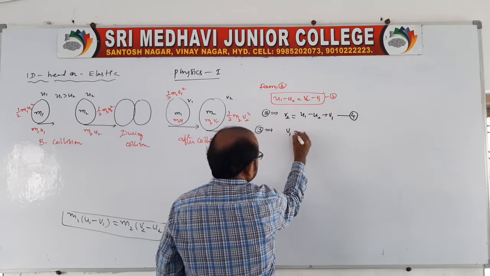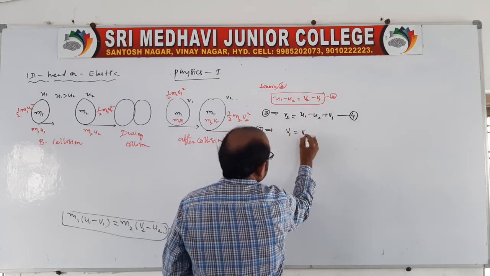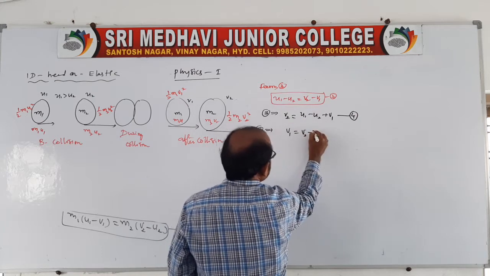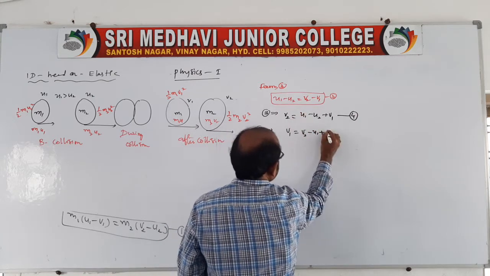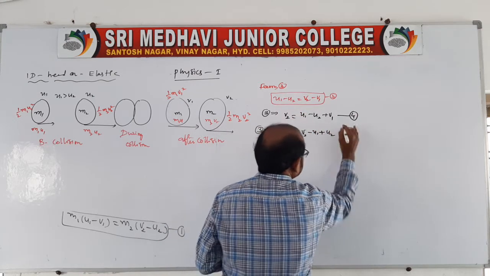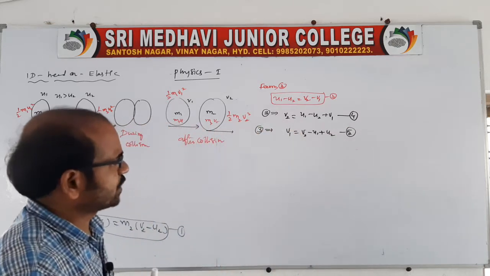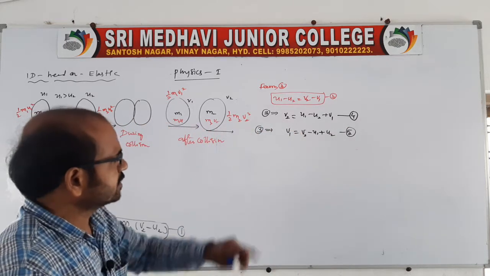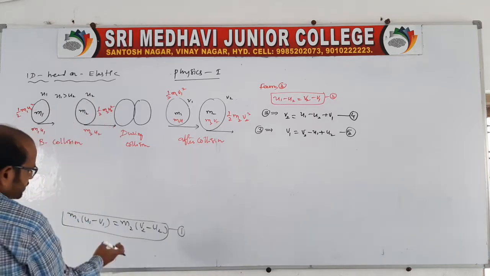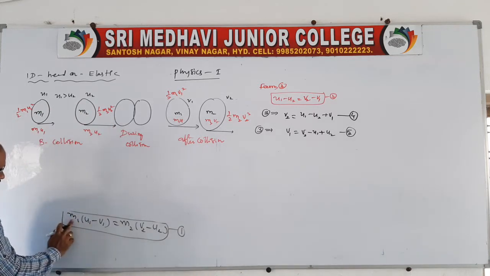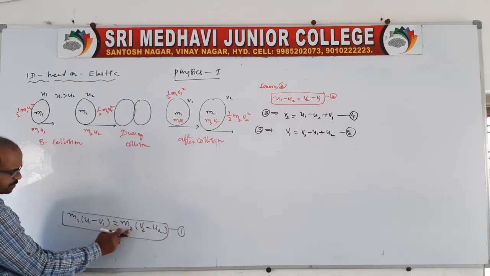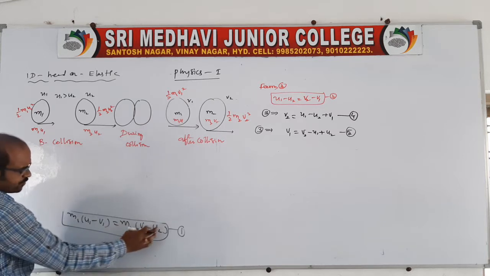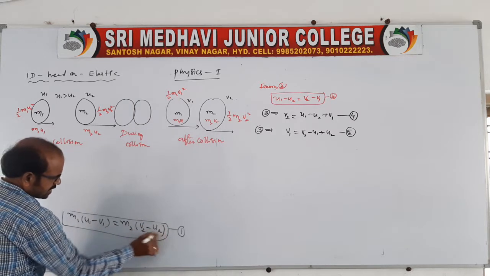So it becomes positive, and V2 minus U1 plus, because the minus is there, no? This is equation 5. Now we know equations 4 and 5. Just do one thing: substitute this 4 in equation 1. We have the equation m1 (u1 minus v1) is equal to m2 (v2 minus u2). This is expression 1.